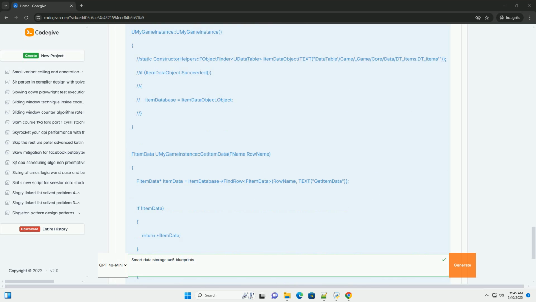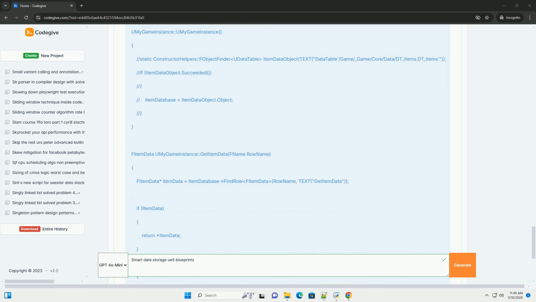1. Create a blueprint interface. Right-click in the content browser and choose Blueprint Interface. Name it something like BPI_ItemData. 2. Add a function to the interface. Double-click the interface to open the interface editor. Add a new function, for example GetItemData, and define its outputs, for example an FItemData struct.